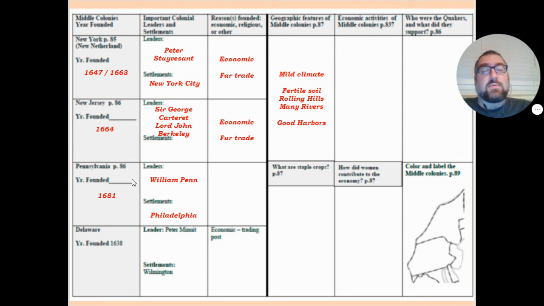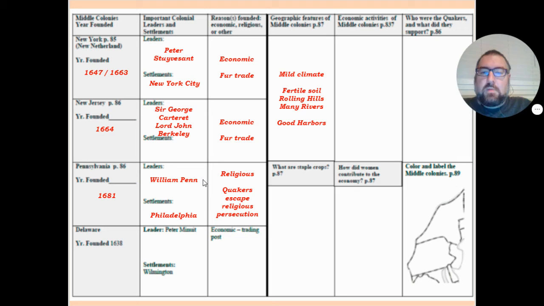Once again, this is an example of glory because William Penn founded this colony and he named it after himself. Pennsylvania means Penn's forest. So William Penn founded the colony of Pennsylvania specifically for religious reasons. He belonged to a religious group called Quakers. And back in England, Quakers were being persecuted, they were being harassed, they were being punished by the government. So they said, forget this, let's just pack up and practice our religion in peace in North America. And that covers the main reasons why they all started here.